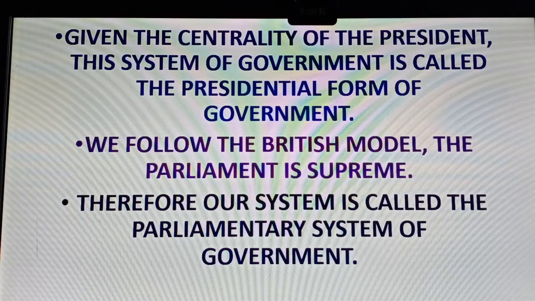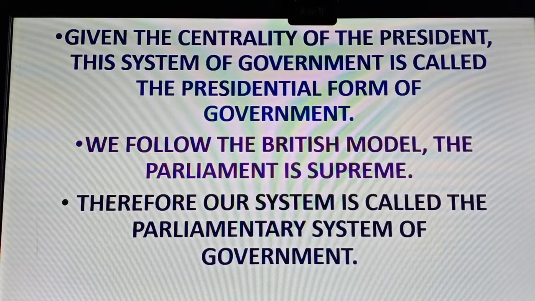But there is a check on the president by the Senate. Some of his actions should be approved and accepted by the Senate. Simply, he cannot do whatever he likes. There's a check on him by the Senate. We follow the British model, the parliamentary supreme. Therefore, our system is called the parliamentary system of government, and the American system is called the presidential system of government. So thus, the presidential system and the parliamentary system.